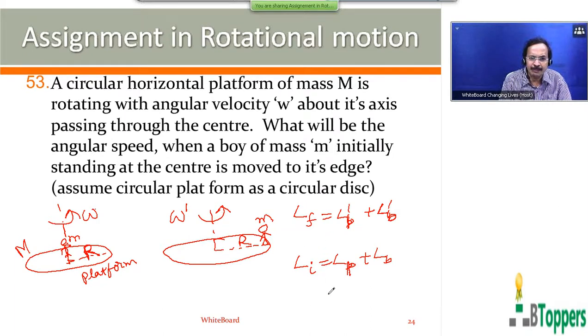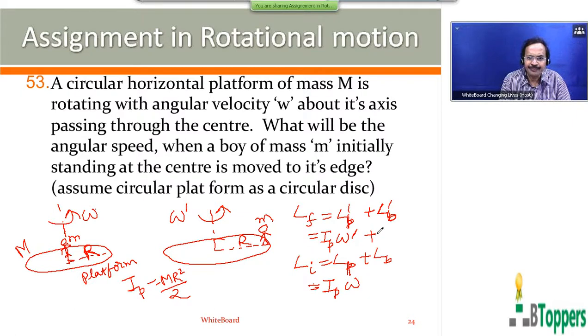The initial angular momentum of the platform we can write as the moment of inertia of the platform multiplied by the initial angular speed. The final angular momentum of the platform is equal to the moment of inertia of the platform times the final angular speed. The moment of inertia of the platform is denoted by IP. Now the platform can be treated like a circular disc. Therefore, the moment of inertia of the platform about the vertical axis passing through its center can be written as M R square by 2.